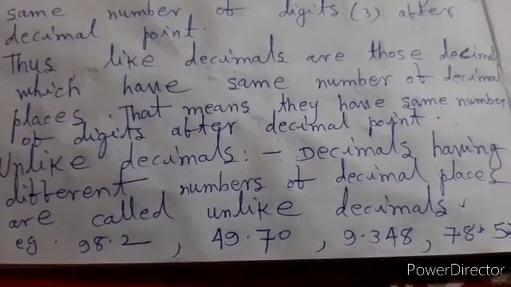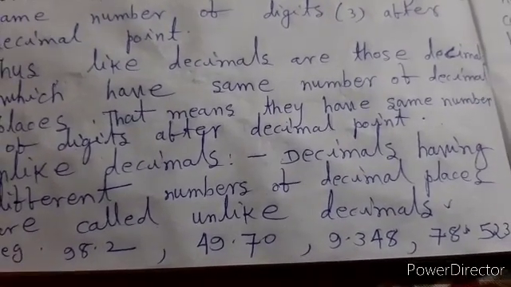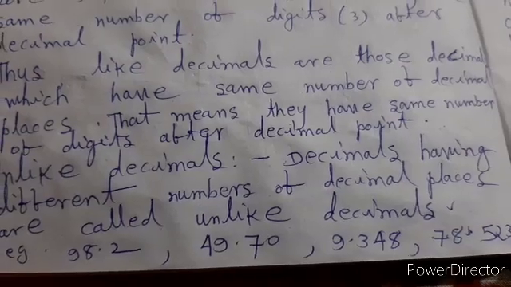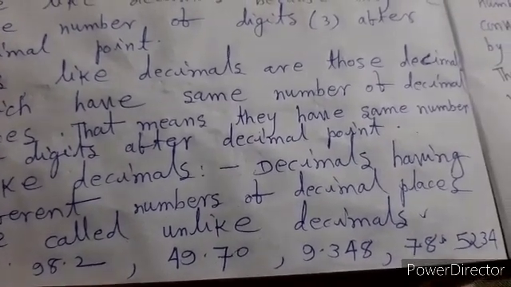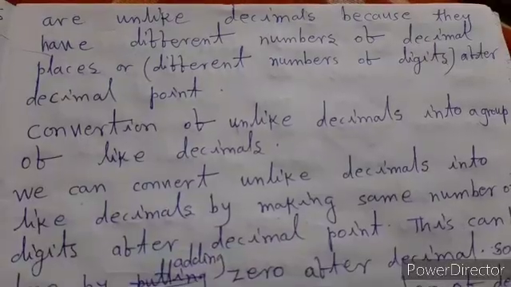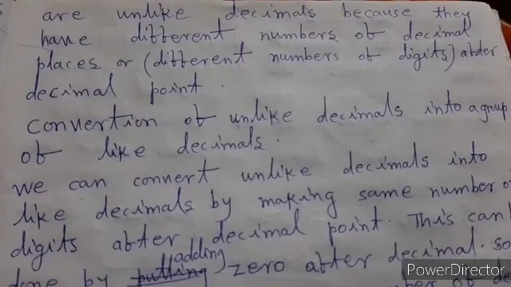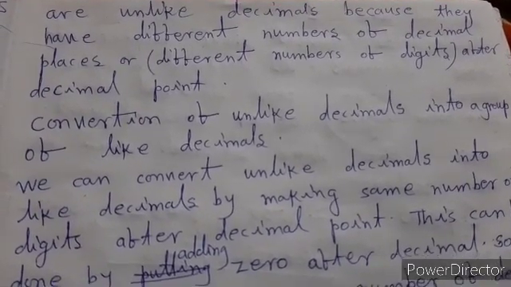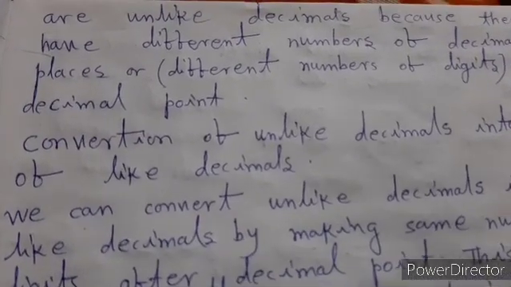For example, 0.09, 98.2, 49.70, 9.348, 78.5214 are unlike decimals because they have a different number of decimal places, or a different number of digits after the decimal point.